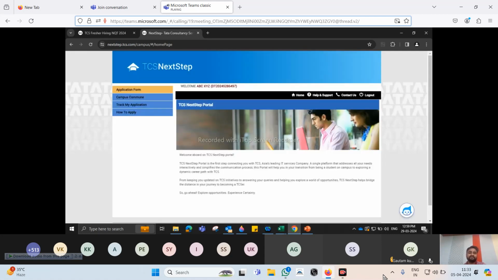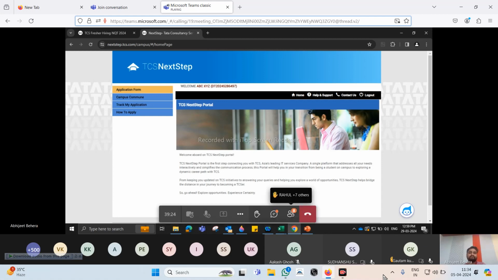Enter it manually. Now this page is quite crucial because this is the home page where you will complete your application, where you will apply for a drive, where you get your offer letter, where your background verification will be done.